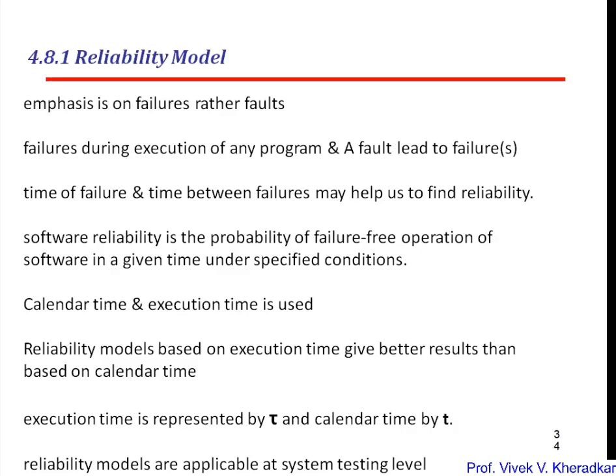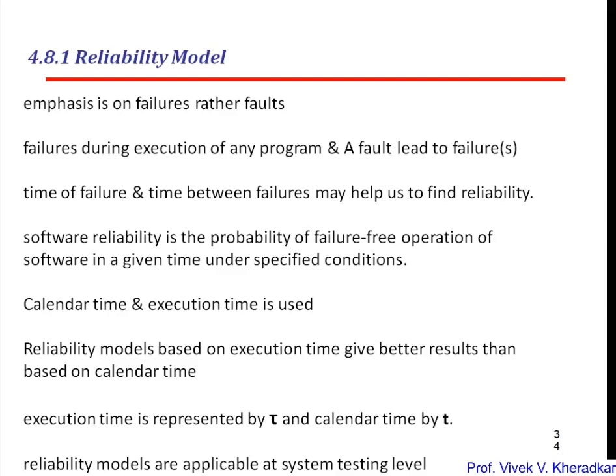Generally we consider calendar time for the measurement of reliability, but we may like to know the probability that a given software product will not fail in a time period of 1 month or 1 week and so on. However, most available models are based on execution time rather than calendar time.